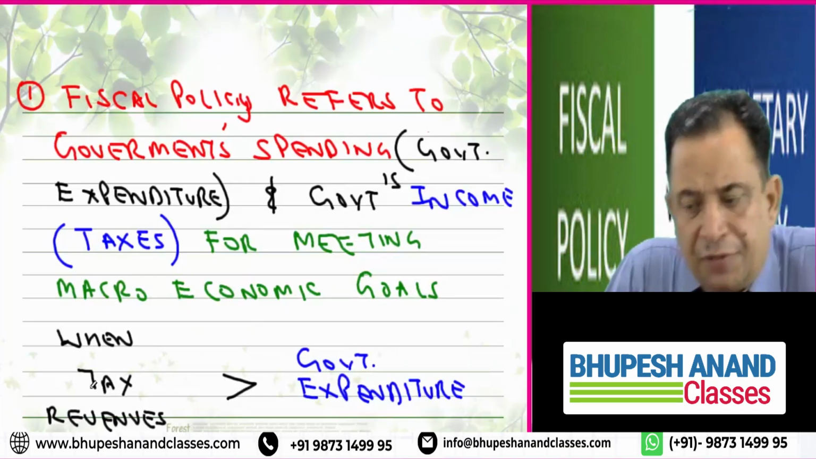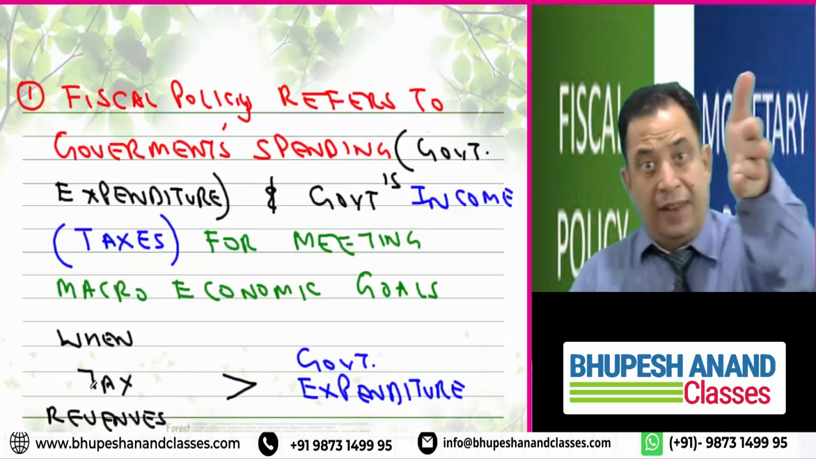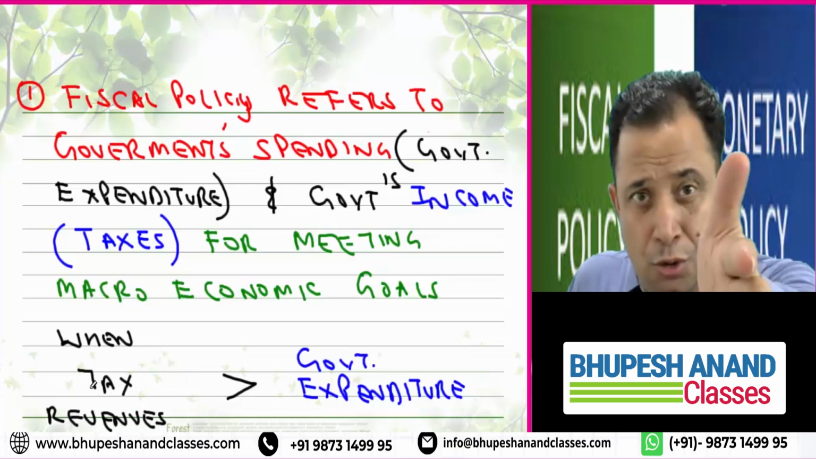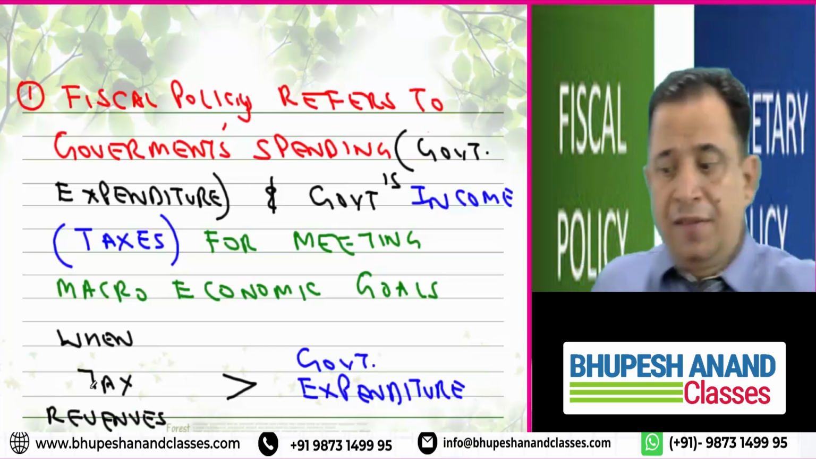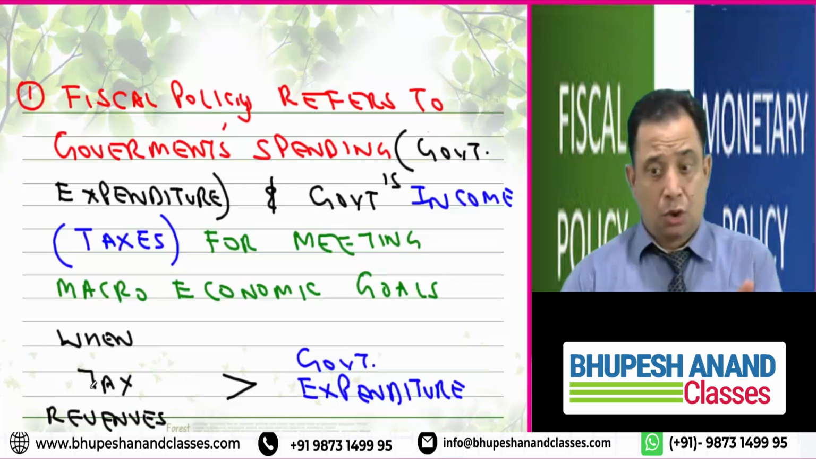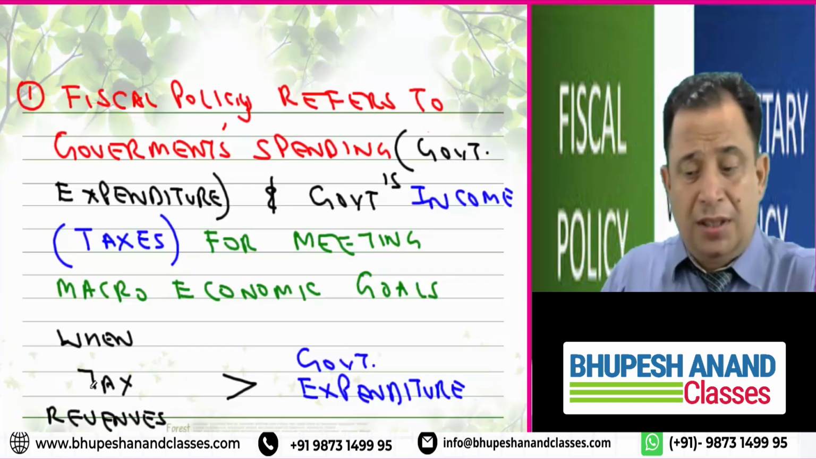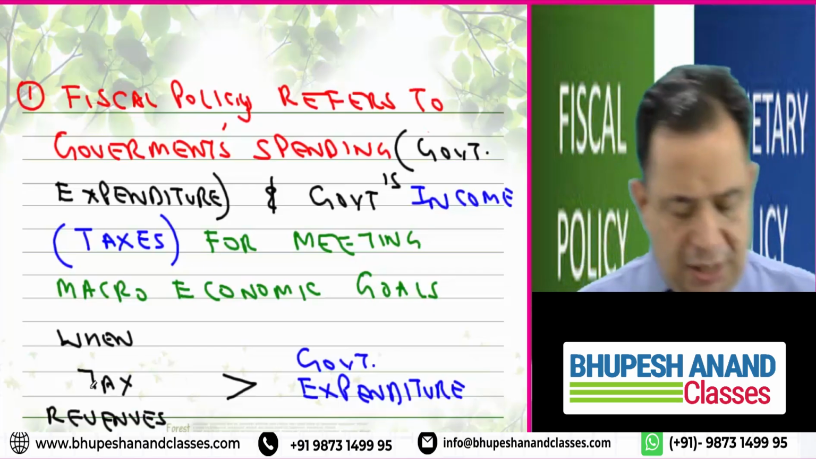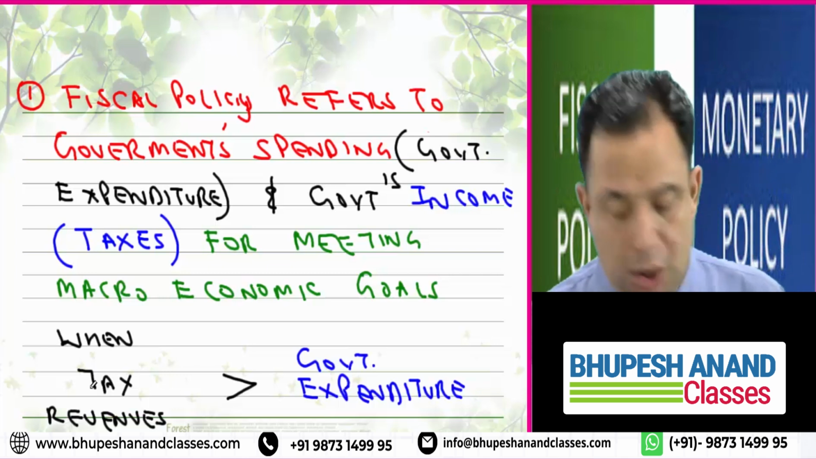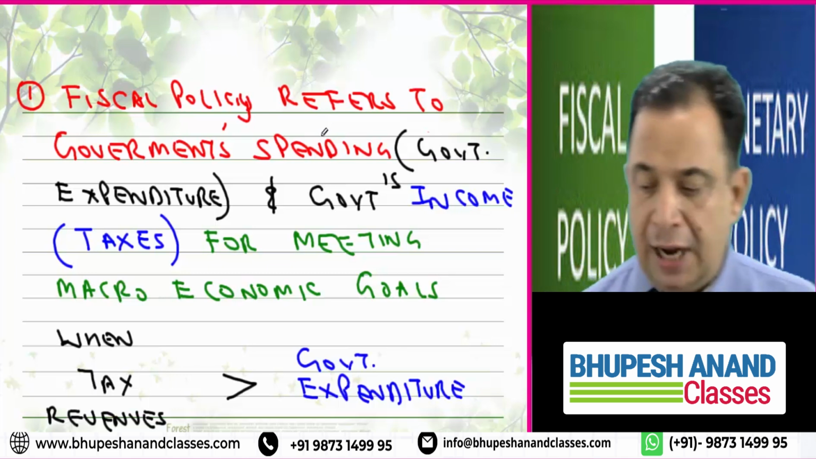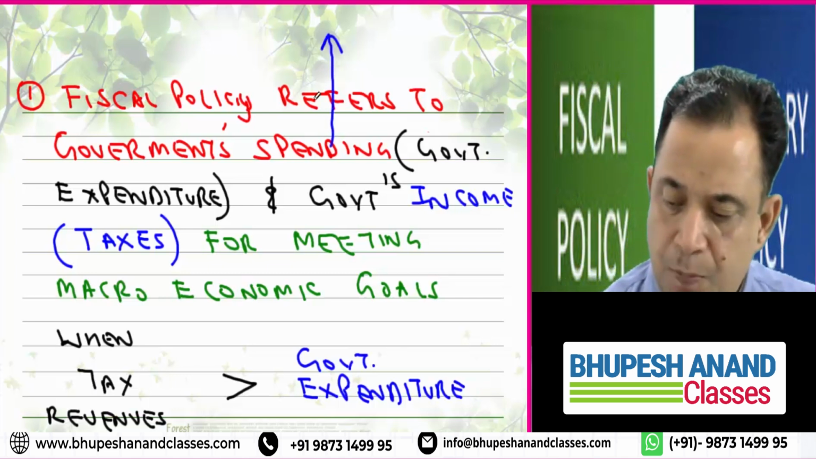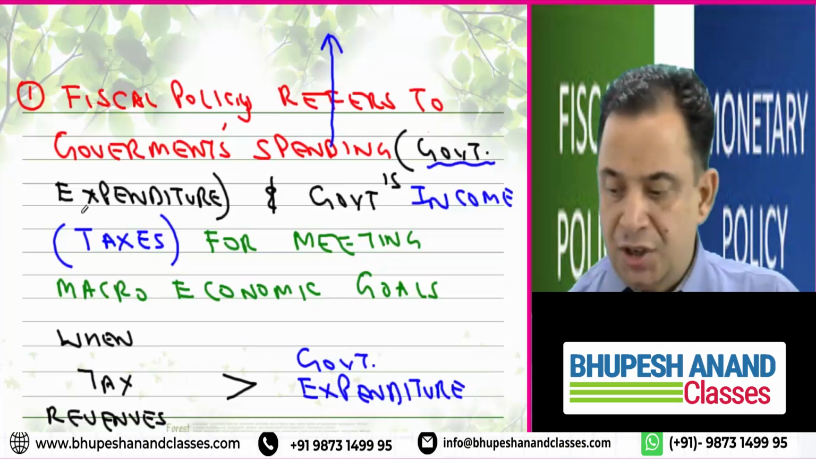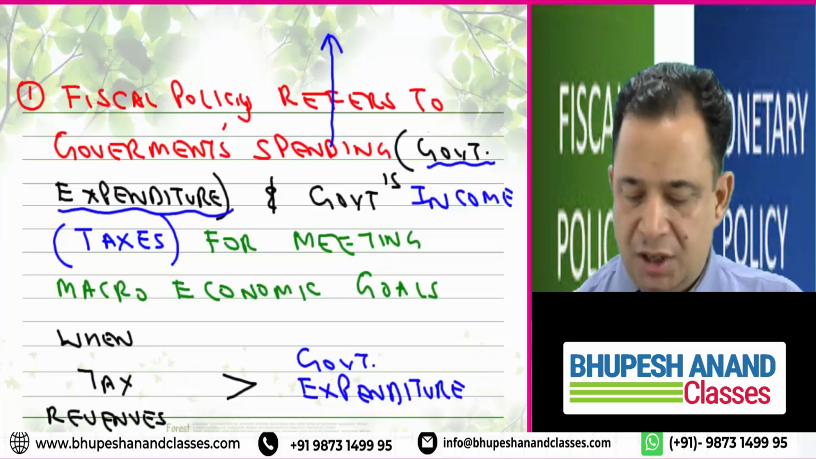Fiscal policy refers to. No doubt you have written in my lecture number 1 something about the definition of fiscal policy, but my request to you will be, please write down again. Please prepare your notes along with me. Fiscal policy refers to government spending. That is, how much is government spending? That is government expenditure.